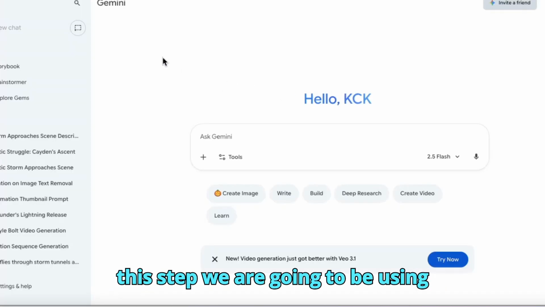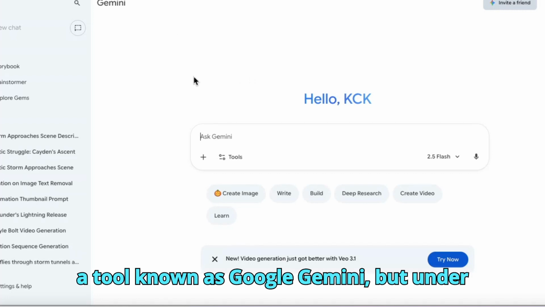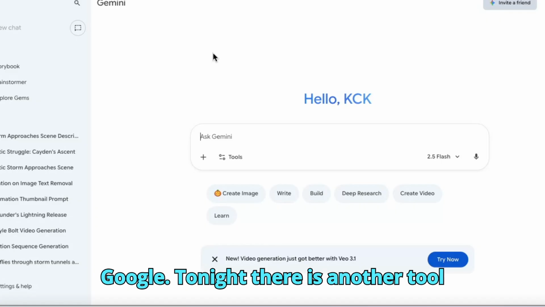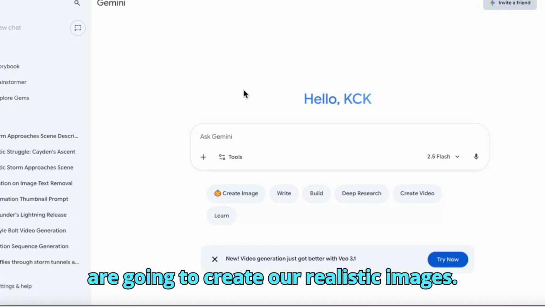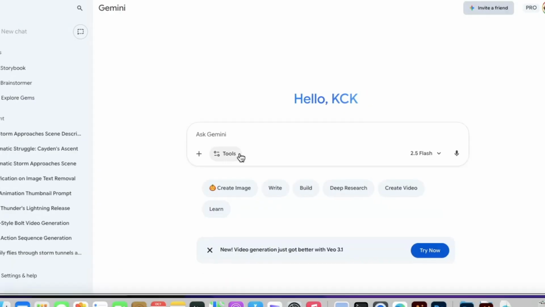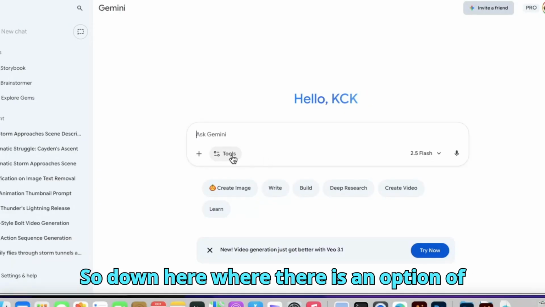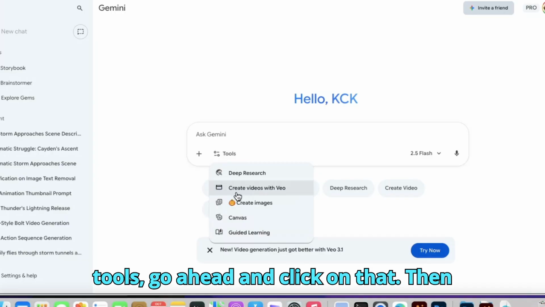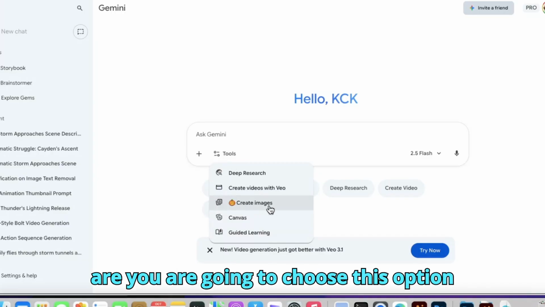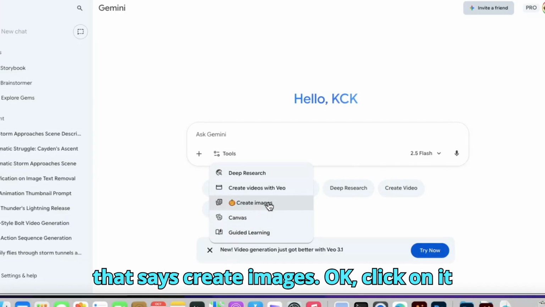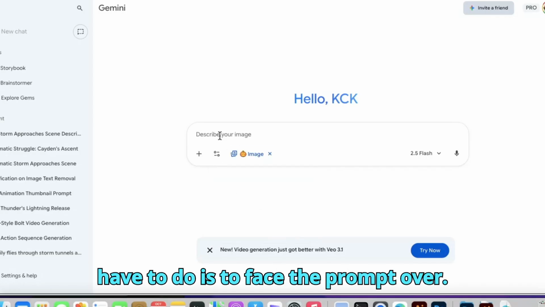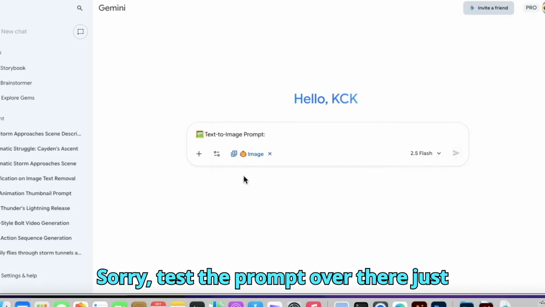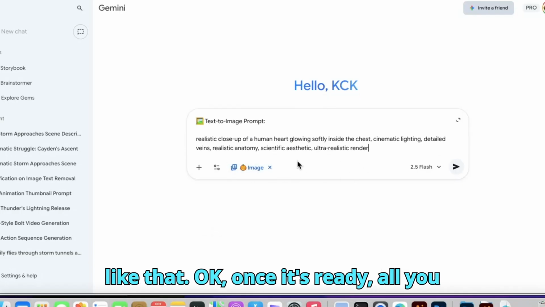For this step, we are going to be using a tool known as Google Gemini. Under Google Gemini, there is another tool known as Nano Banana, and that's what we are going to use to create our realistic images. Down here where there is an option of tools, go ahead and click on that. Then choose this option that says create images. Click on it just like this, then all you have to do is paste the prompt over there just like that.